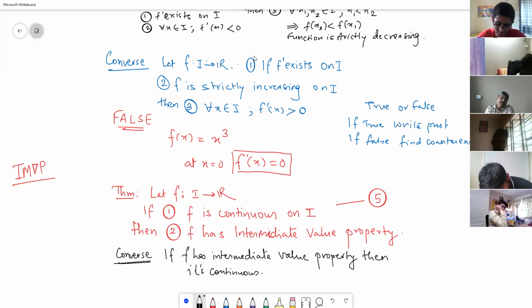The intermediate value property is for an interval from x1 to x2. The values of the function will be f of x1 to f of x2. The intermediate value theorem says if you choose any value between f of x1 and f of x2, that value will be available at some c between x1 and x2.